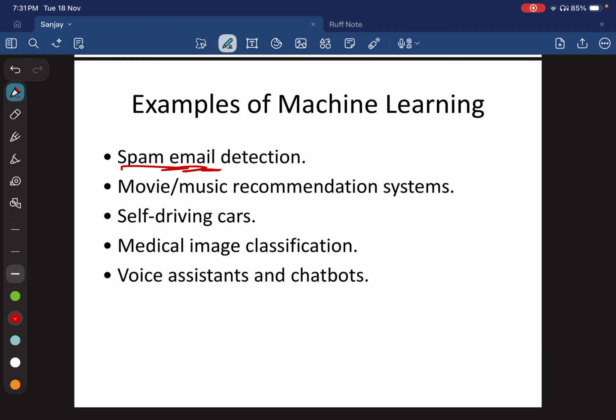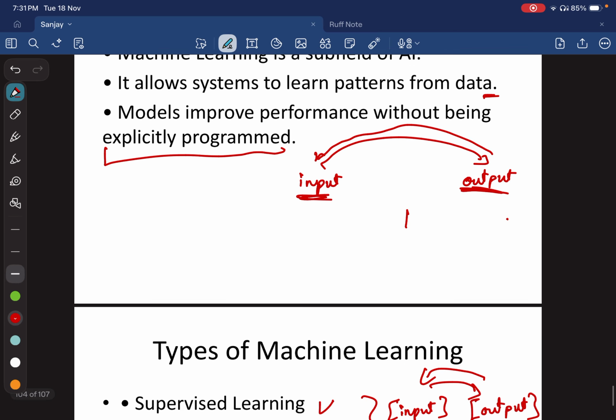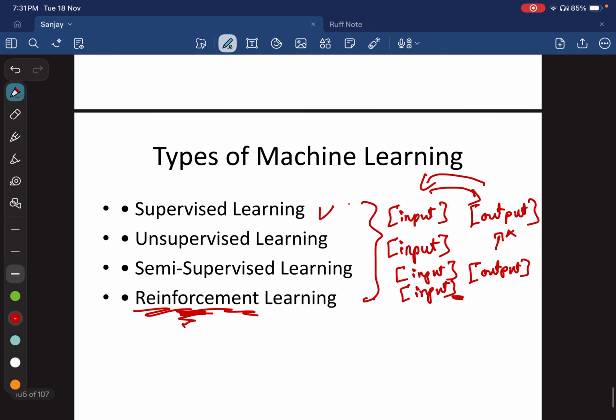In upcoming videos, we will see more about these types of machine learning, and we will do hands-on practice on these types, and we will work with some algorithms and models. We will do lots of things in this series.